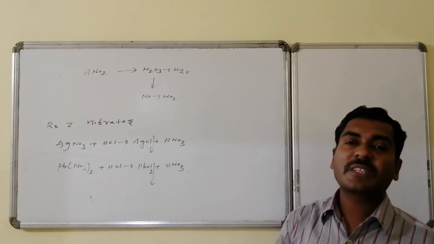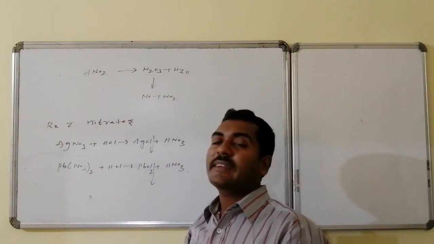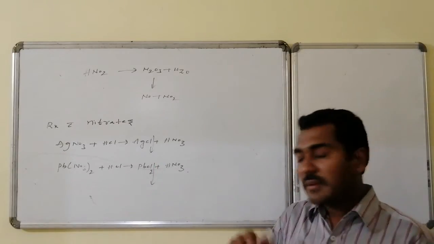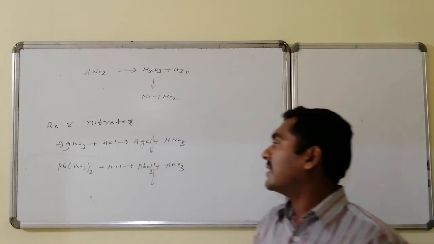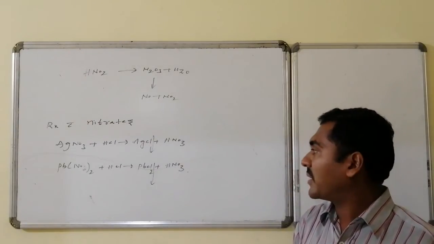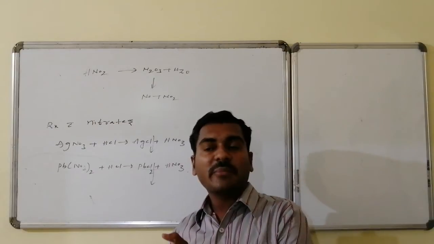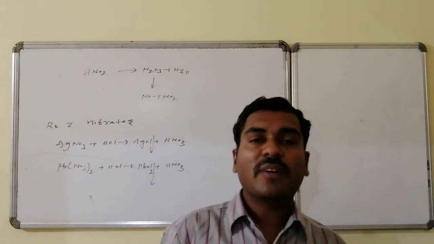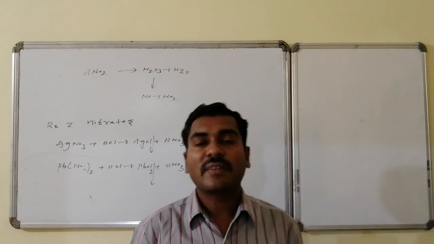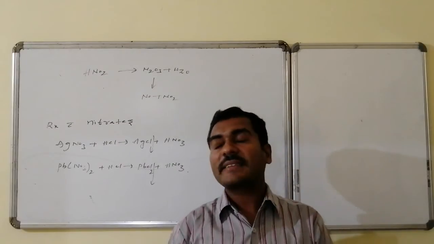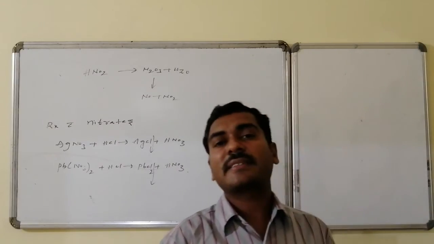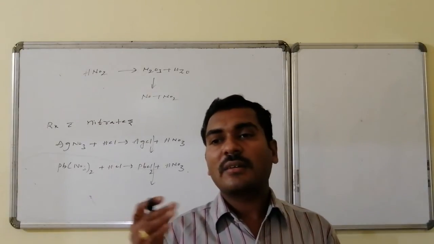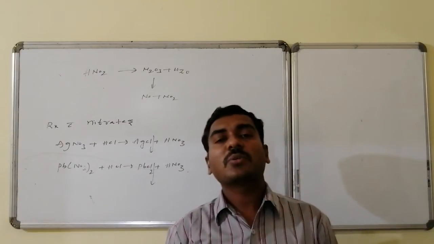Similarly, HCl can also react with some nitrates. Silver nitrate on reaction with HCl is converted to a precipitate of silver chloride followed by HNO3. Similarly, lead nitrate on reaction with HCl leads to the formation of lead chloride followed by HNO3. Whereas in all the above reactions, with carbonates, bicarbonates, sulfides, thiosulfates, as well as nitrites, gaseous compounds are obtained: carbon dioxide gas, H2S gas, sulfur dioxide gas, and similarly NO and NO2 combinations of gases.